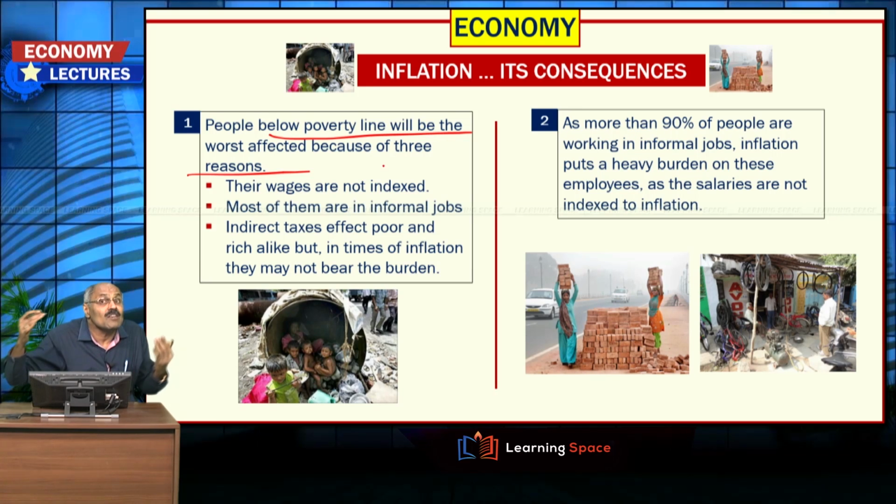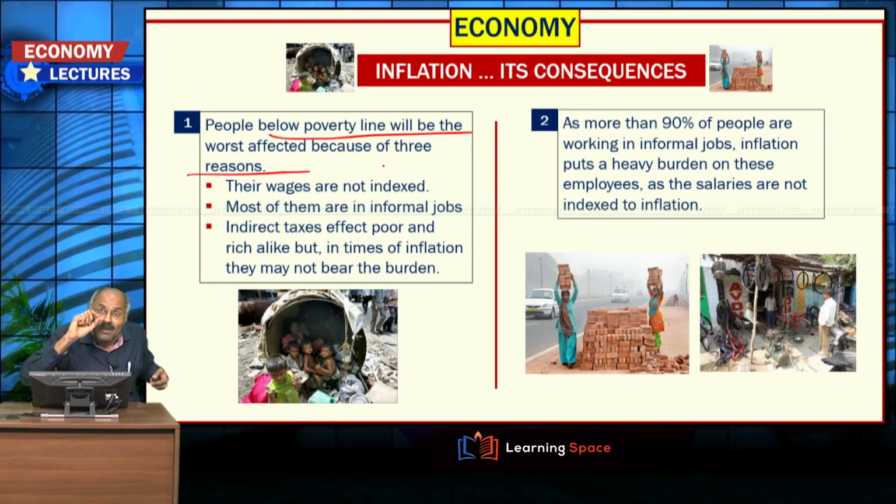You see, when a government employee is there, every 6 months his salary is increased depending on the increase in the consumer price index. Based on the consumer price index for industrial workers, the government increases the salaries of government employees, but there is no indexing for the informal sector.